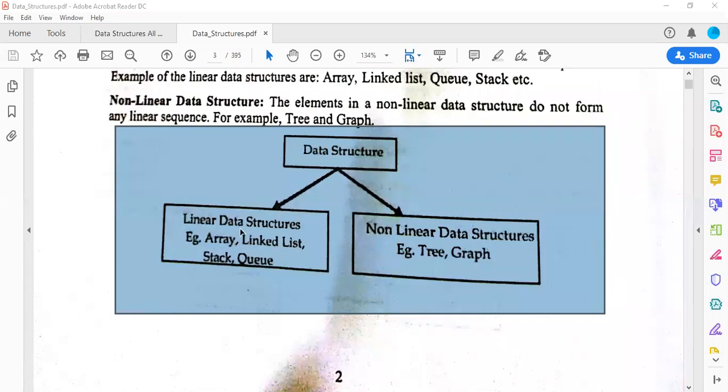So data structure is mainly divided into three types: linear and non-linear data structures, then static and dynamic data structures, and homogeneous and non-homogeneous data structures.